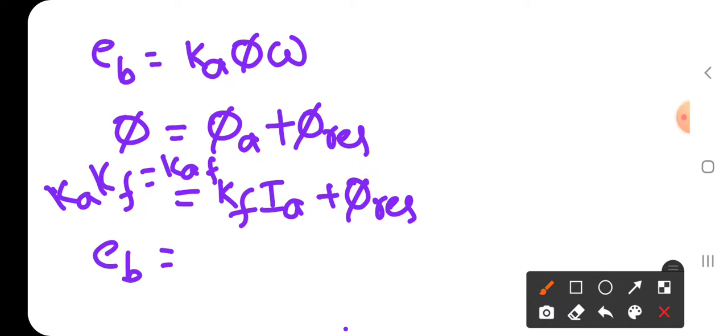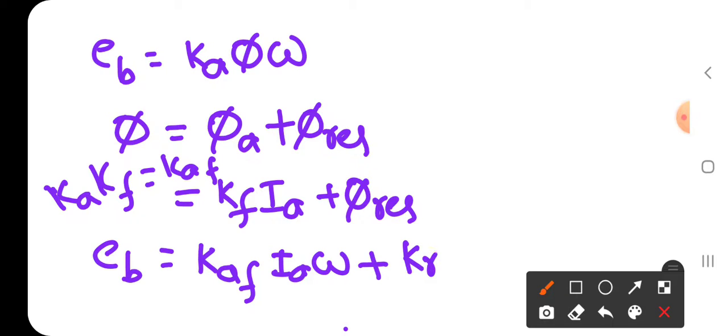So hence we can write Eb is equal to, here we take Ka Kf as Kaf, so Eb is equal to Kaf Ia omega plus, let us assume Ka into pi Res is equal to Kres, Kres into omega. Okay.